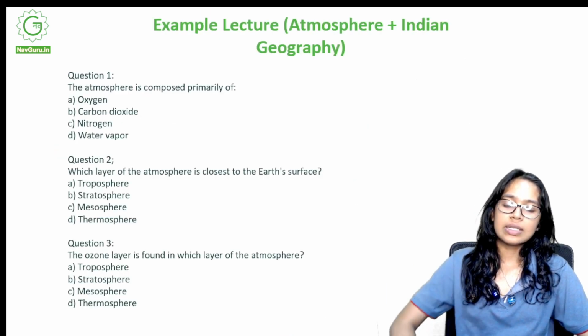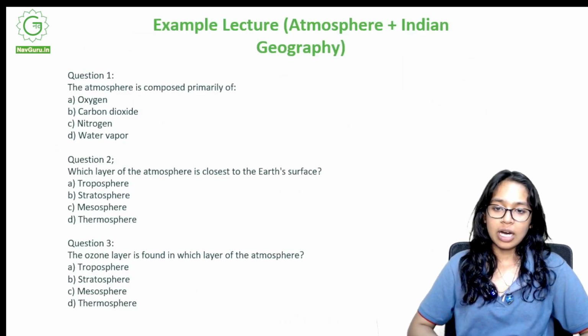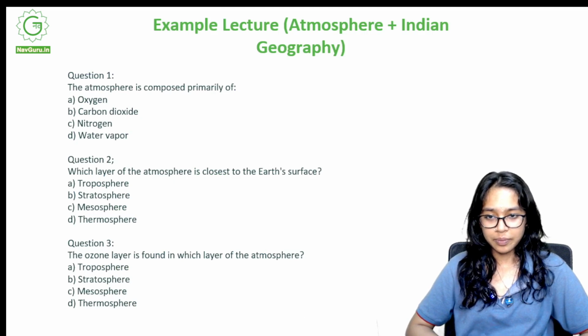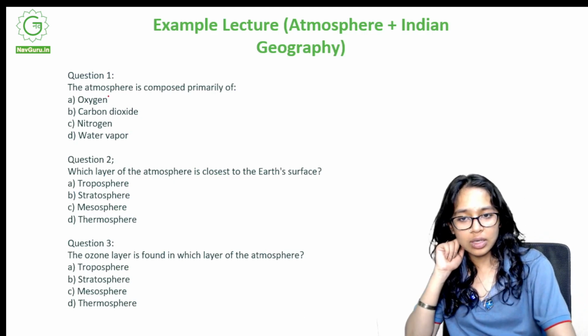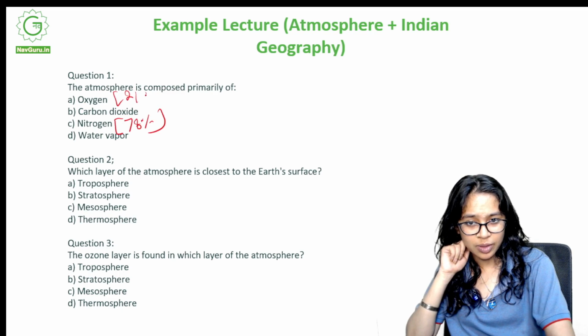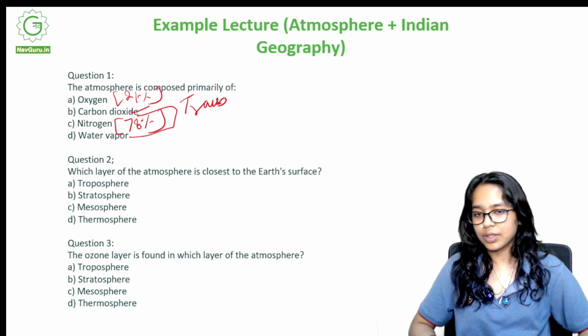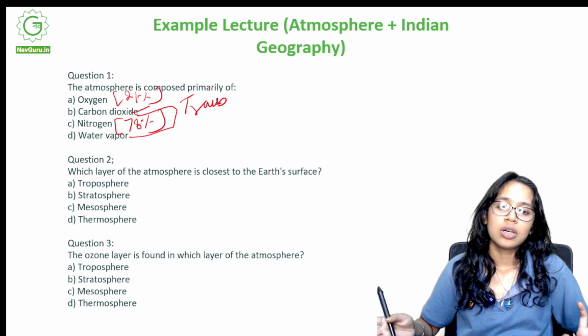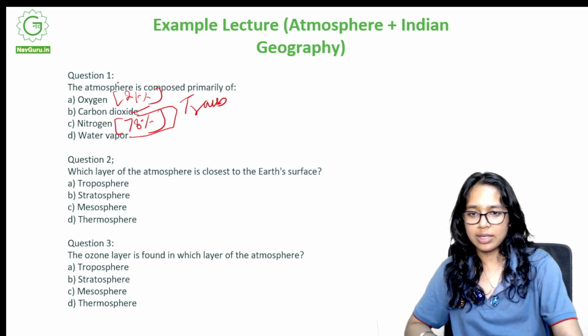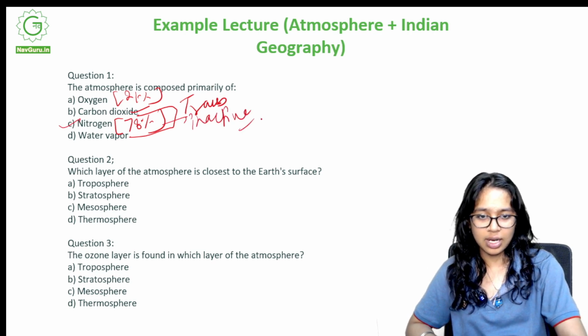The atmosphere is composed primarily of A, oxygen, B, carbon dioxide, C, nitrogen, or D, water vapor. So we've done this. The atmosphere is primarily composed of nitrogen, which is 78%. Then we have oxygen, which is 21%, and others are present in traces, like 0.03 or something like that, but we shall consider just the one that we have in more amount over here, and the right answer is nitrogen, 78%, but it is inactive. It is not active. It is inactive in form.